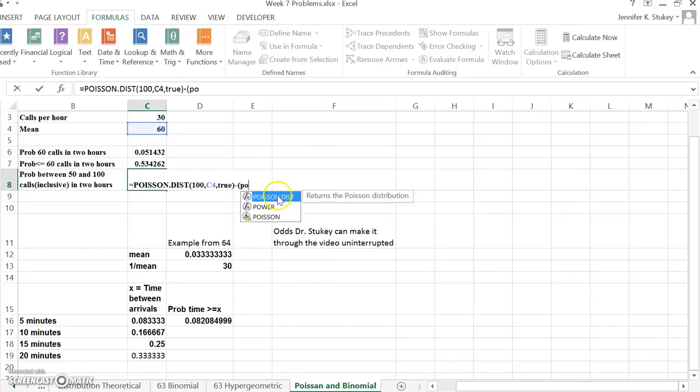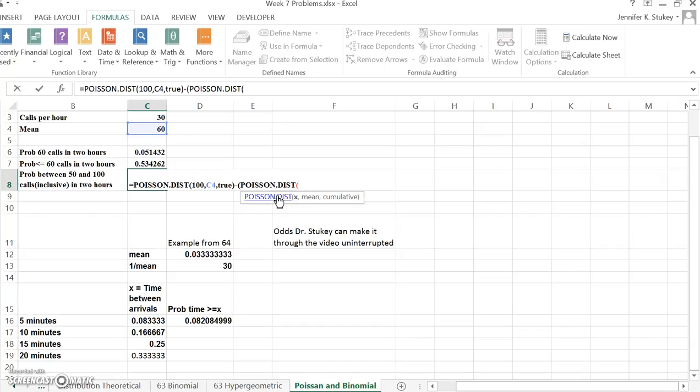Okay. And what we're going to do here is our X is not going to be 50, because if we made our X 50, it's the same thing as when we did it with the binomial distribution. Then we would actually end up with a calculation for 51 to 100 calls, and it needs to be inclusive of 50. So we need to subtract the probability that you will have 49 to 0 calls.